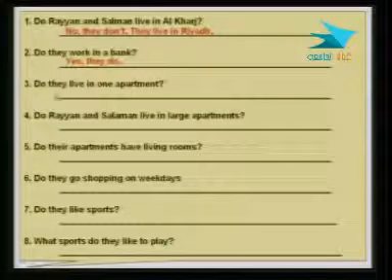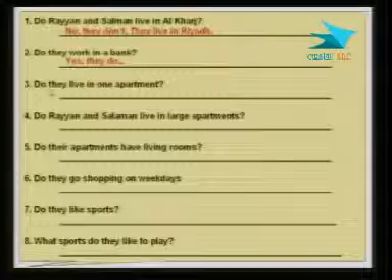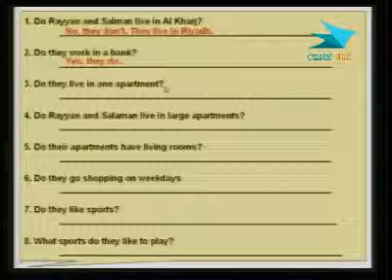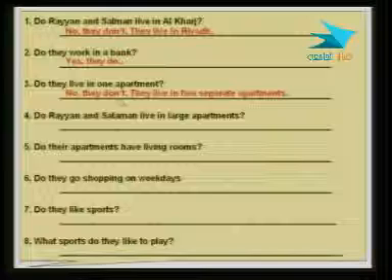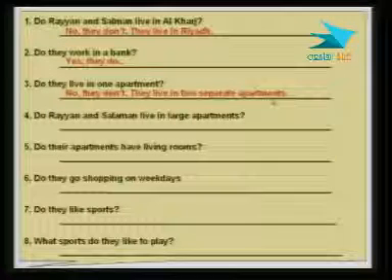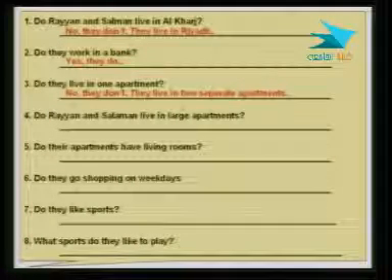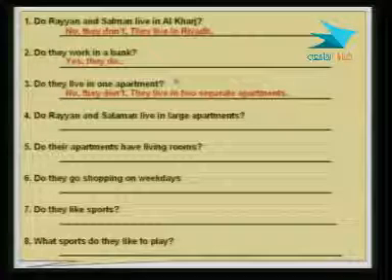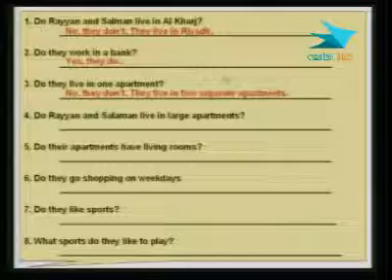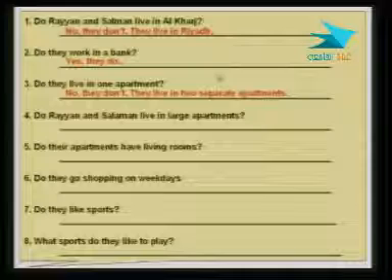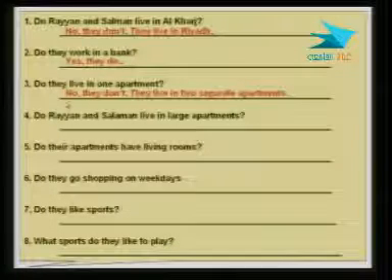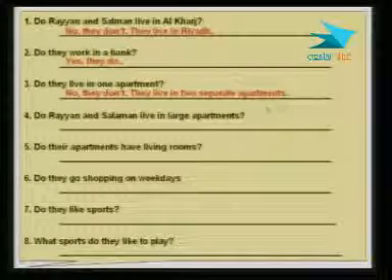Number 3, do they live in one apartment? No, they don't. They live in 2 separate apartments. Remember that Rayyan lives in his apartment and Salman lives in his own apartment. So they don't live in the same apartment, they live in 2 separate apartments.